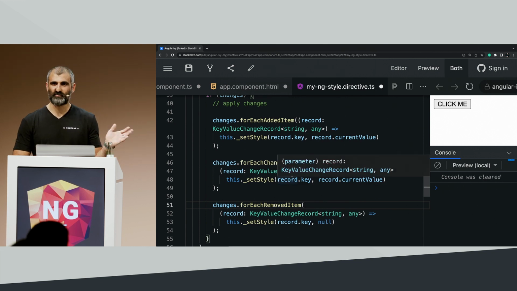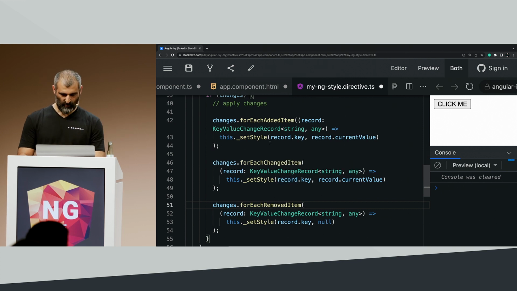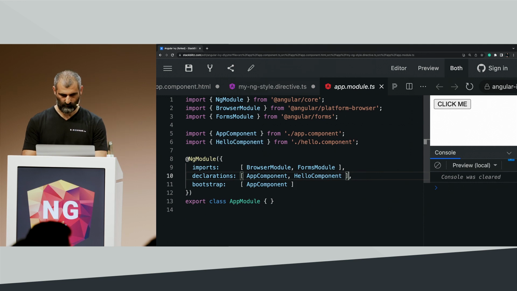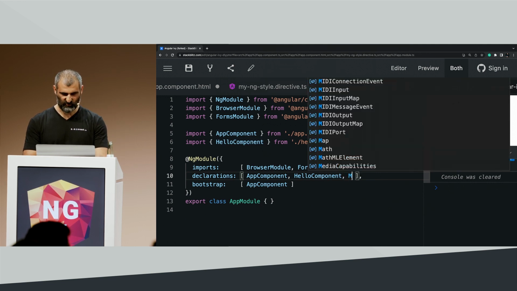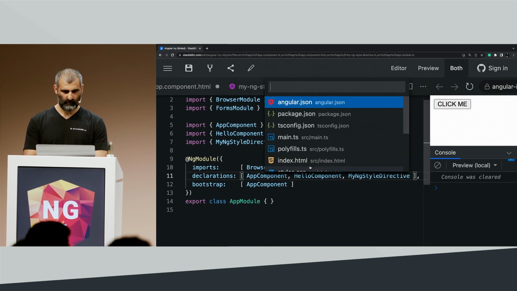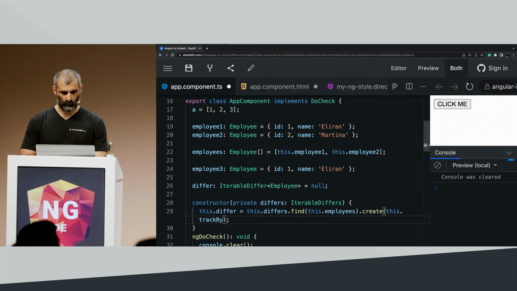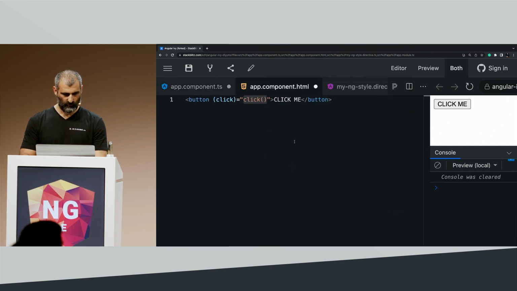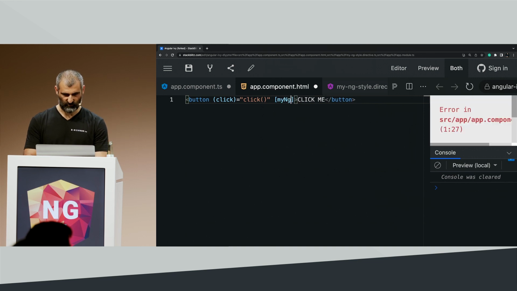We have our ngStyle. Let's test it. So let's go to our app module first. Declare our my shiny ngStyle, my ngStyle directive. And I can go to app component HTML and use my ngStyle as an input.